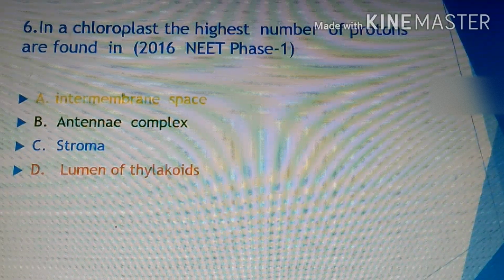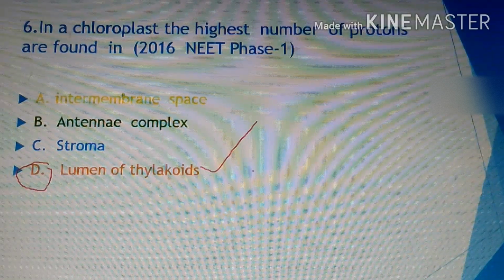So you visit the YouTube Mahadev Munde channel, and then you see the question here. Obviously the answer is lumen of thylakoid, where protons are found in highest number, and then synthesis of ATP takes place with the help of the F0 F1 complex on the thylakoid membrane, which is responsible for ATP synthesis. So lumen of thylakoid is the correct answer for the sixth question, D.